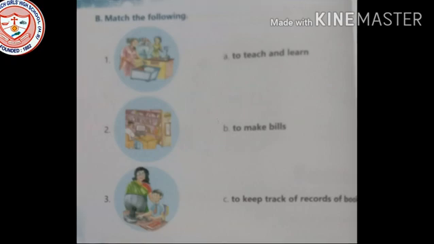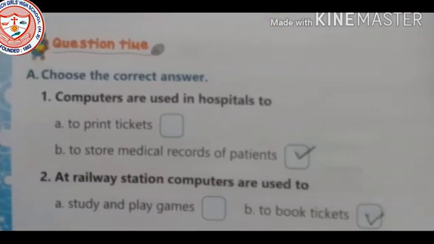Number B, match the following. You are going to match it with the correct answer. If you want, you can write the correct numbers beside it. You know how to do match the following. Choose the correct answers.